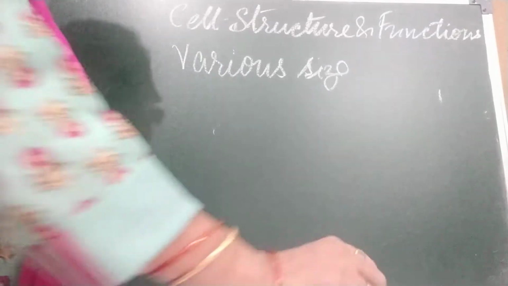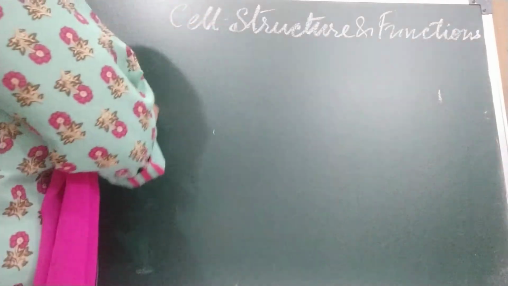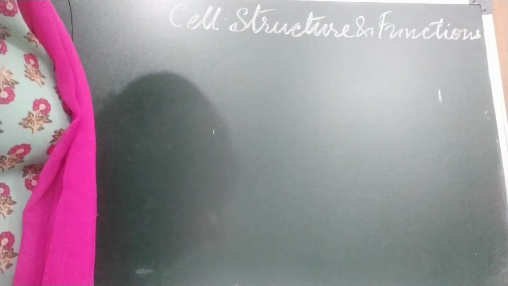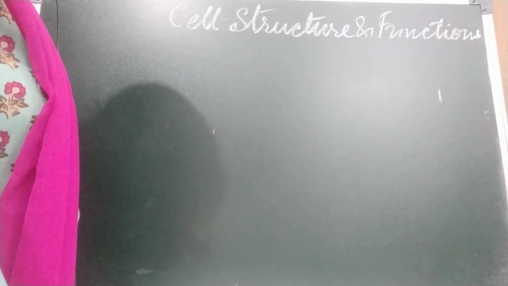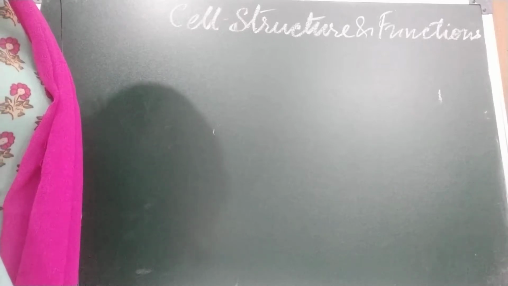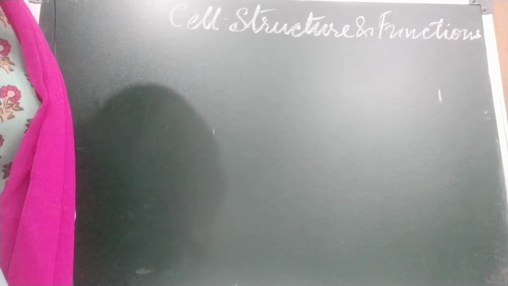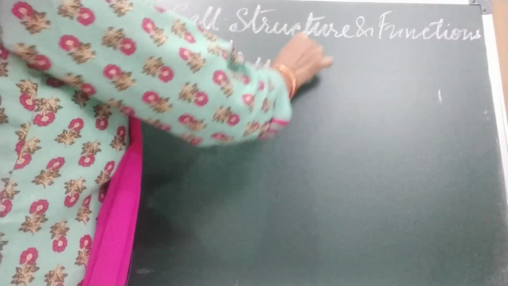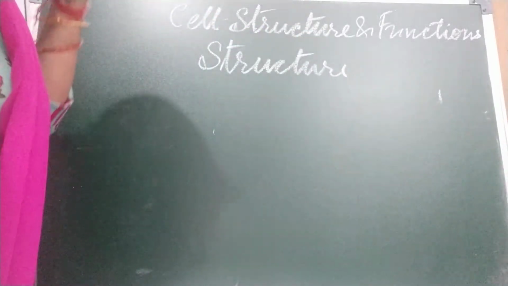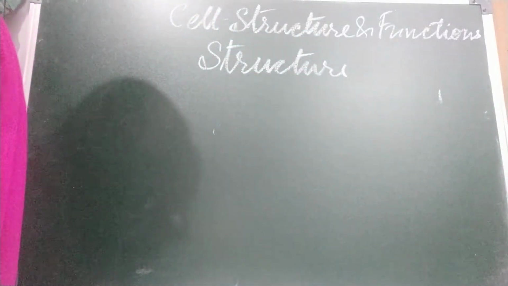Okay. Now we are coming to the structure. As we know, children, cells vary so much in their size and shapes. But they have a number of things in common.